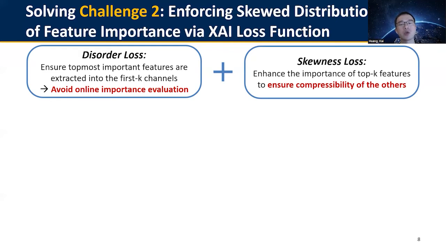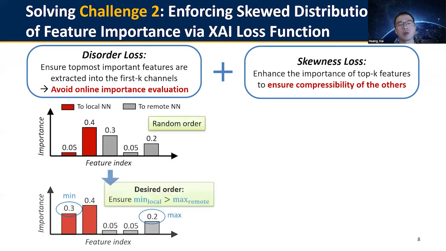We enforce such skewness when training the feature extractor by controlling the loss function with two parts, the disorder loss and the skewness loss. We first use disorder loss to ensure that the top most important features are always extracted into the first K channels in the feature vector.